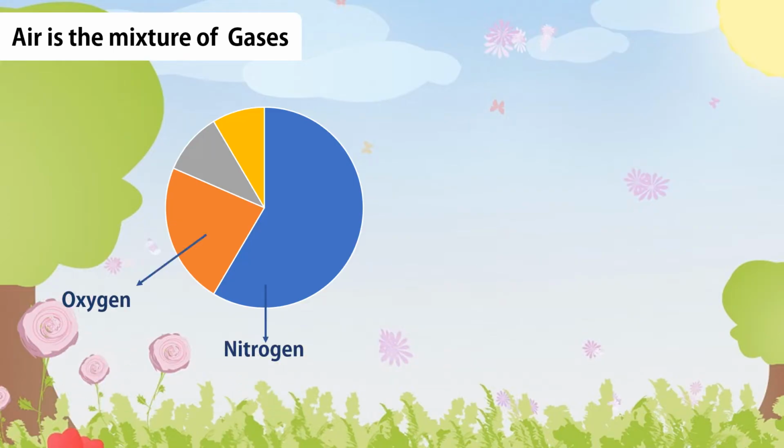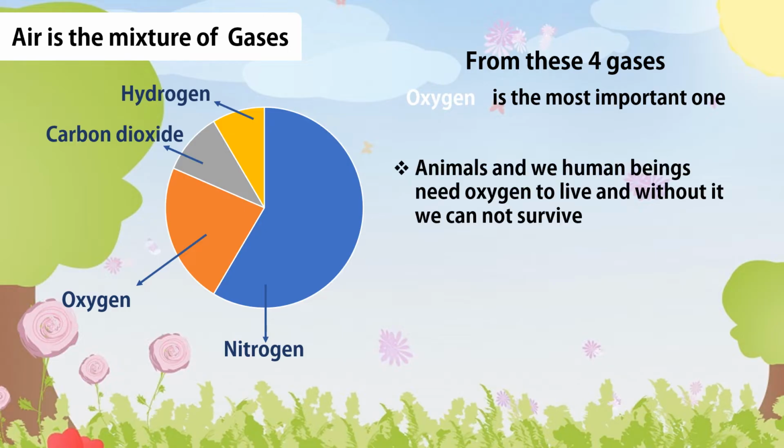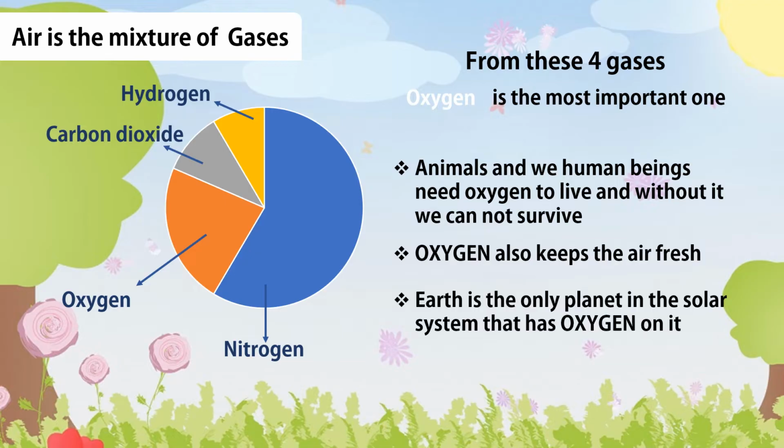Nitrogen, oxygen, carbon dioxide and hydrogen. Among these four gases, oxygen is the most important one. Animals and we human beings need oxygen to live, and without oxygen we cannot survive. Oxygen also keeps the air fresh. You know one secret thing? Earth is the only planet in the solar system that has oxygen on it.